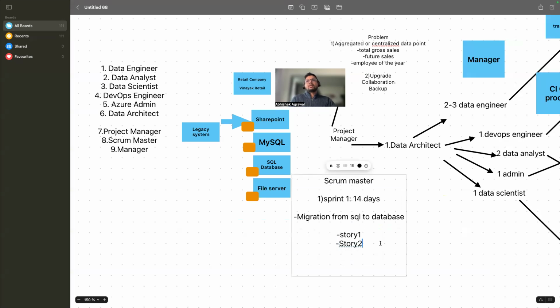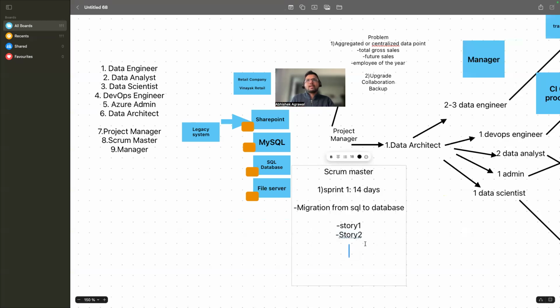The Scrum Master's job is to help the project manager create all of these stories, manage your sprint, close your sprint, and check whether we are able to complete whatever stories we are planning. After sprint one is completed, the Scrum Master will understand whether we achieved what we targeted. So all of this management the Scrum Master will do. This is how the team works, and these are the different roles which you have. Now, if you have any question, you can ask.